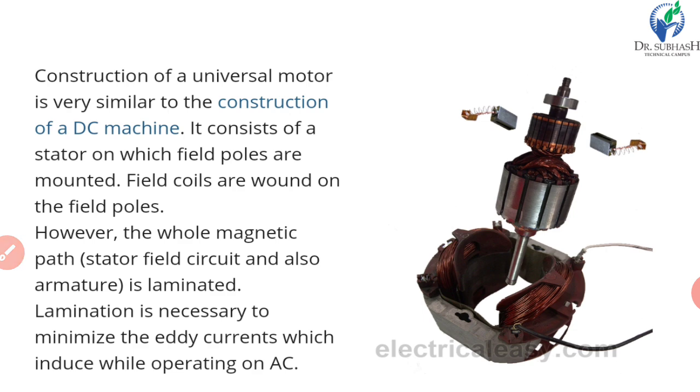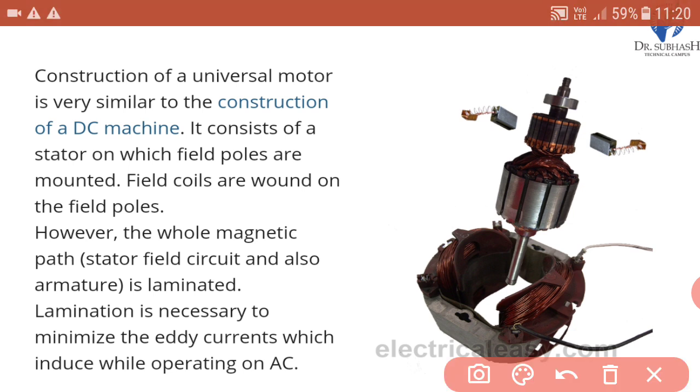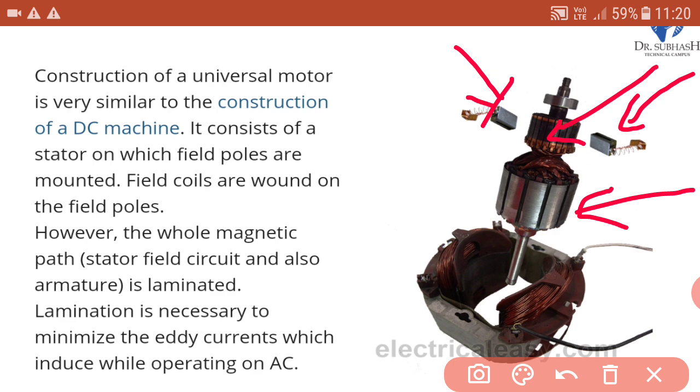Now we are going to discuss construction of universal motor. So here we can see this is the armature, these two are the brushes, and this is commutator. So these are the parts. Construction of universal motor is very similar to the construction of DC machine. It consists of a stator on which field poles are mounted. It means this is the stator, and in this field poles are mounted.